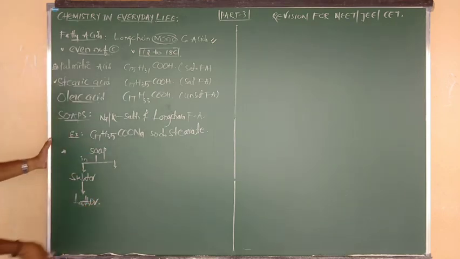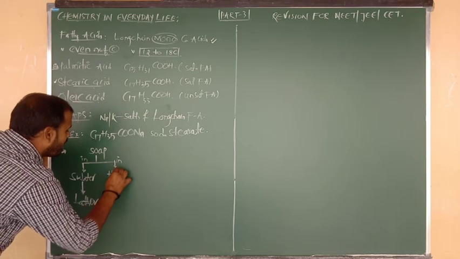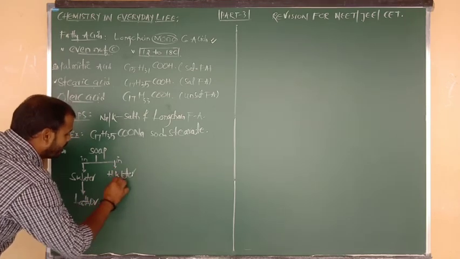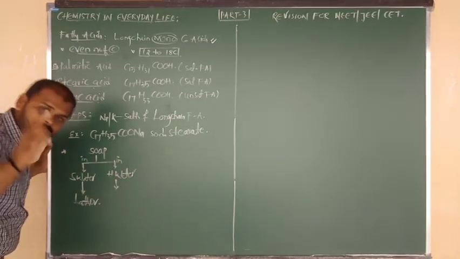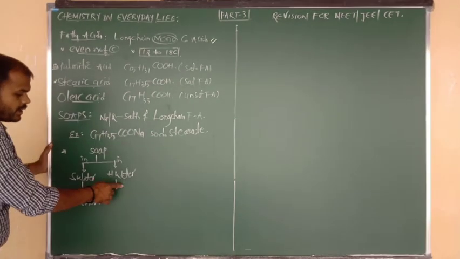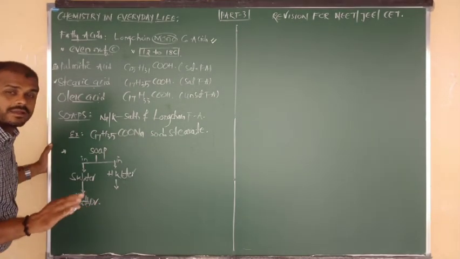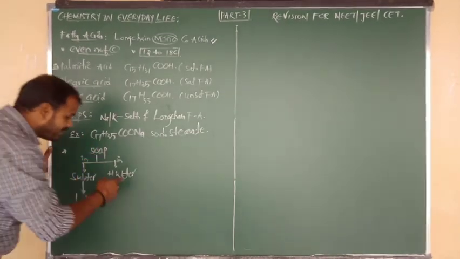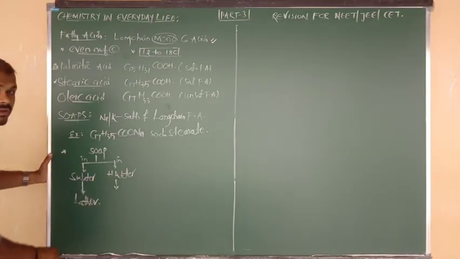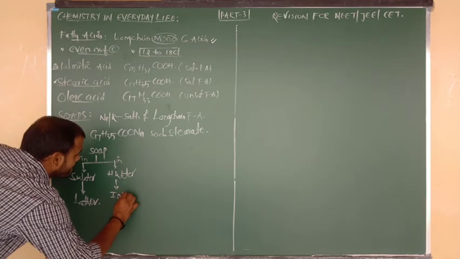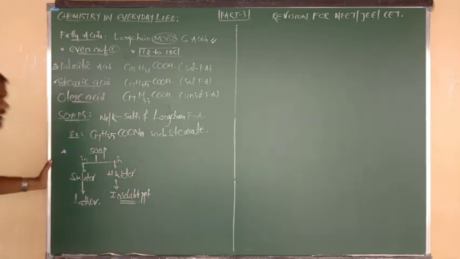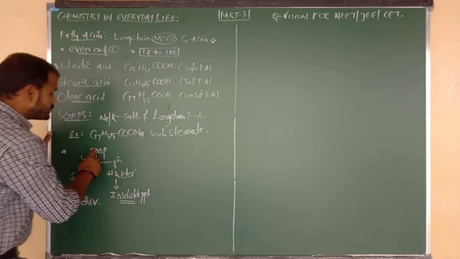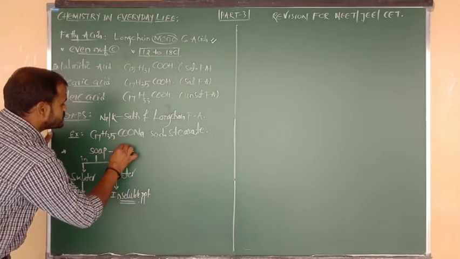But when soaps are added to the hard water, due to presence of hardness, due to presence of calcium and magnesium impurities, soaps in hard water won't lather, nothing but they won't be soluble. Means in that hard water, when soaps are dissolved, they are going to form what, beta? An insoluble form. Such insoluble form is called precipitate. What, beta? Precipitate.